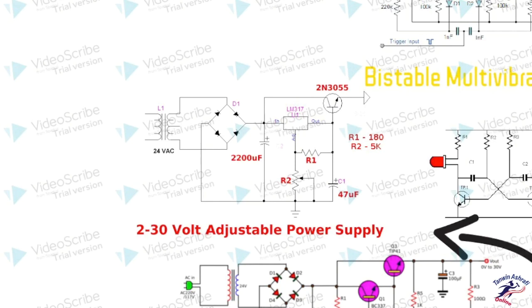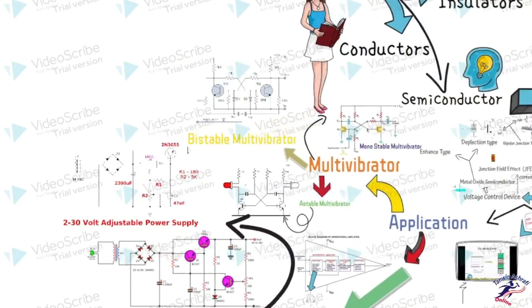The output has been taken from the emitter, and the voltage is adjustable, so we can set it between 2 to 30 volts.